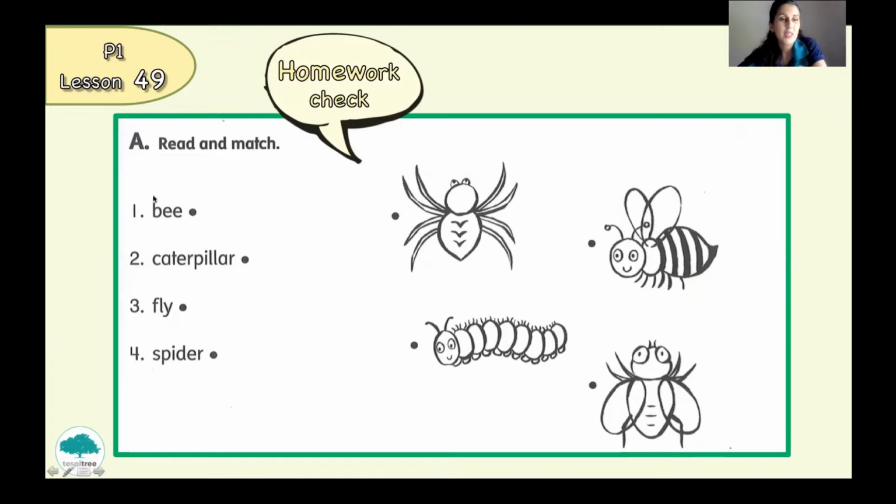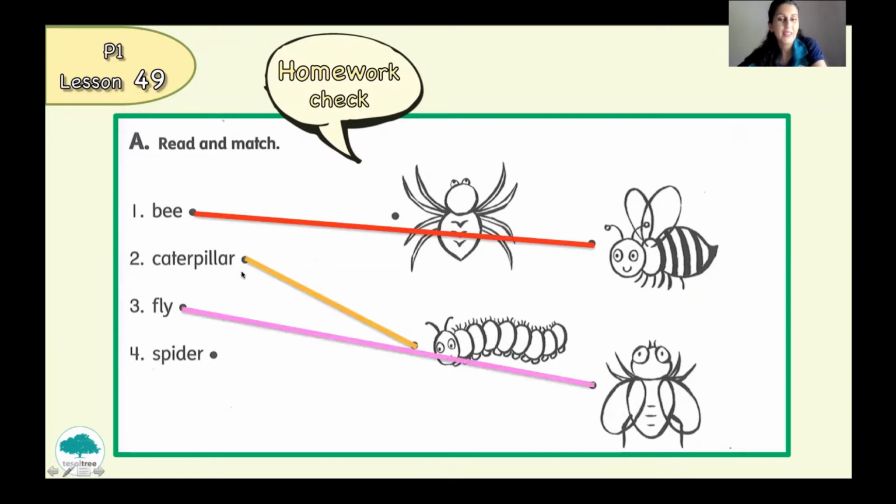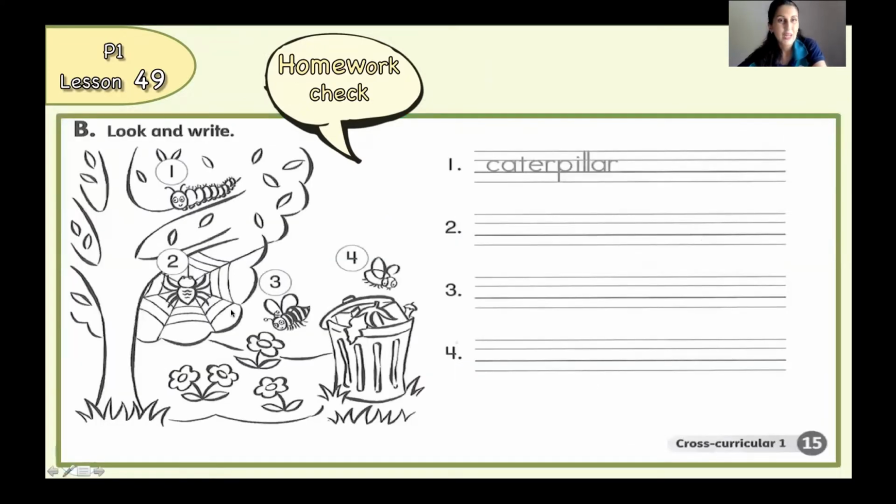So number 1 is bee. Number 2, caterpillar. Number 3 is fly. And number 4, spider. So you have to draw lines. Please check.